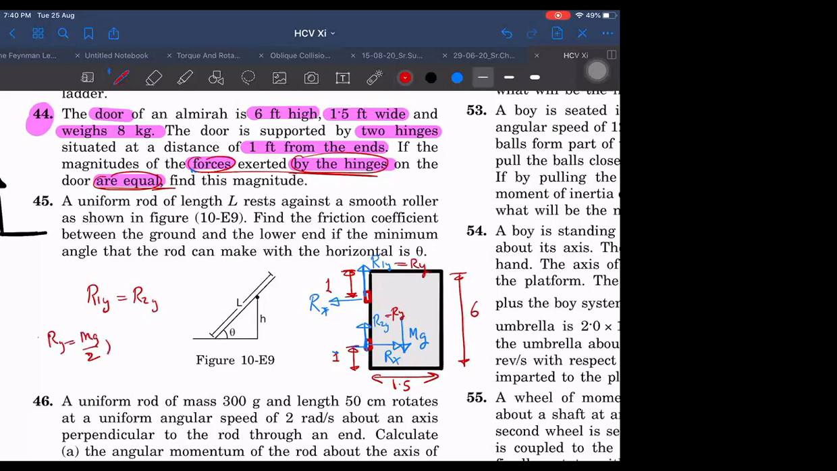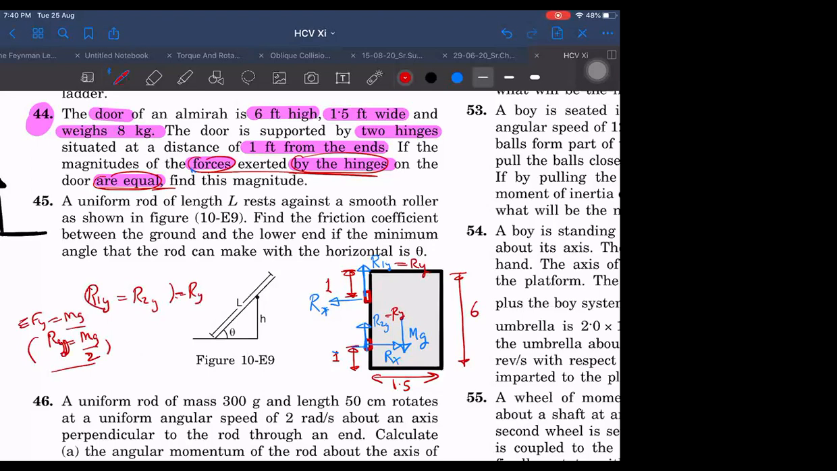In the y direction, that's what we are getting. That's why I'm getting sigma Fy equal to mg. So we are getting these two are equal, each Ry is mg by 2.